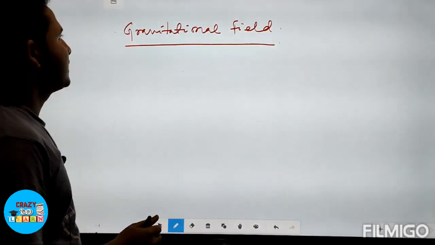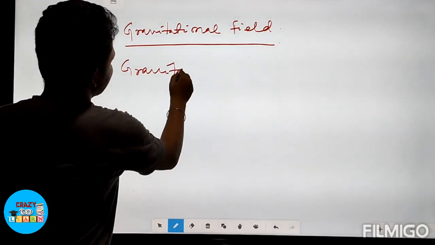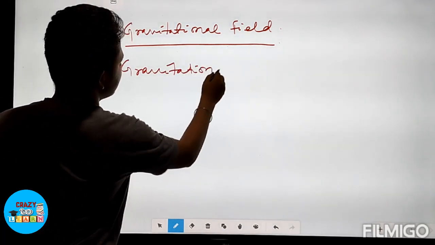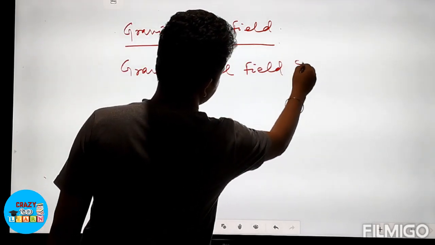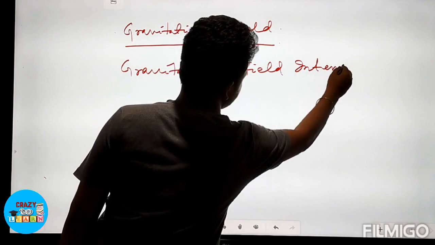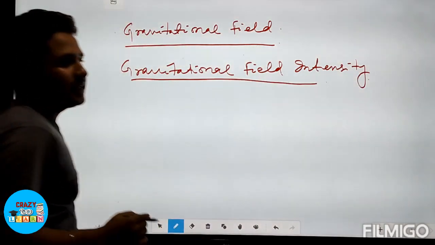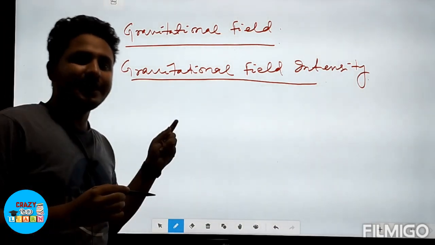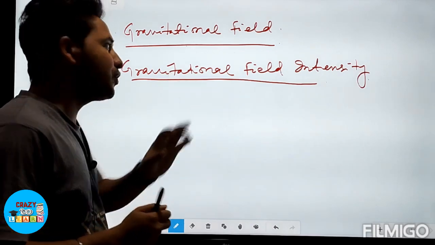Clear? Then we will go for the gravitational field intensity. What is gravitational field intensity? Gravitational field intensity is the gravitational force per unit mass.